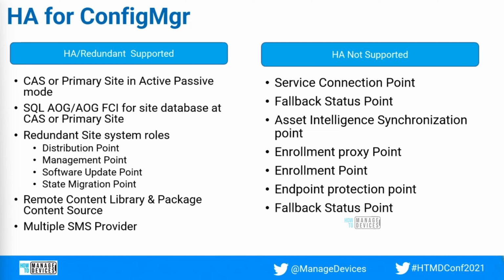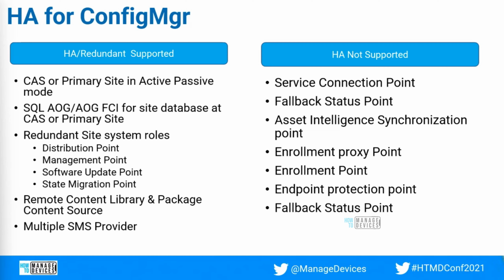And also we can use the SQL Always On availability group for the site database at the CAS or primary site level. Why I specifically mentioned CAS and primary site is that it is not possible at the secondary site level. CAS and primary site are the main sites for Config Manager. If you are handling a single standalone primary site, then you can go with SQL Always On at the primary site database or the active passive site at the primary site.